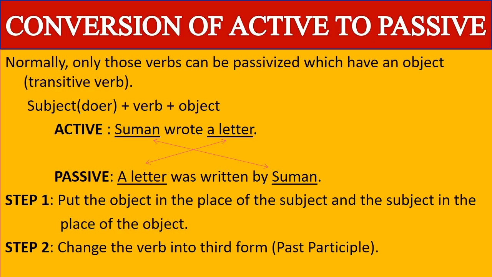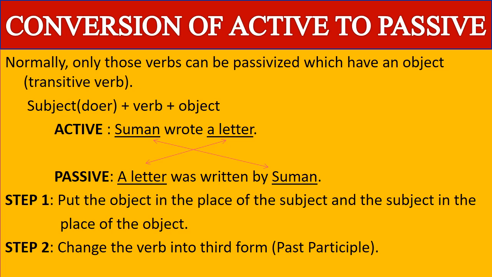Now, conversion of active to passive. How to convert active voice into passive voice. First, let us know only those verbs can be passivized which have an object, that is, transitive verbs. And usually this is the format of the sentence: subject plus verb plus object. See, here I have given one example of active voice. Suman wrote a letter. When we convert this into passive, it becomes a letter was written by Suman.